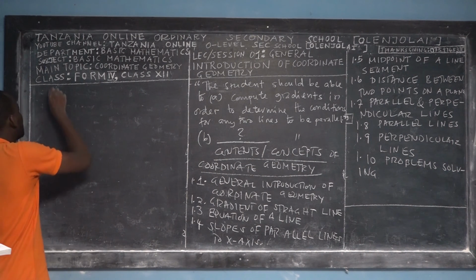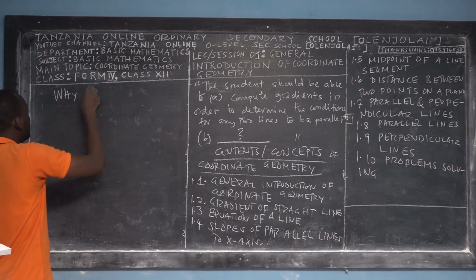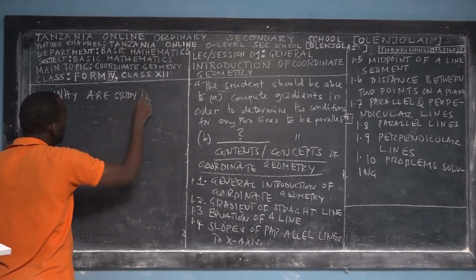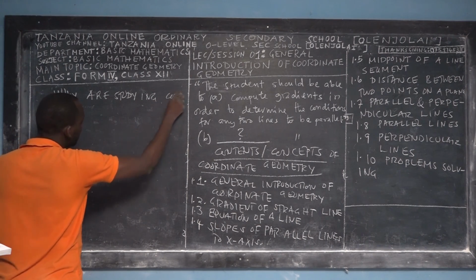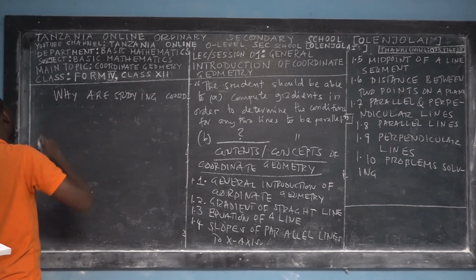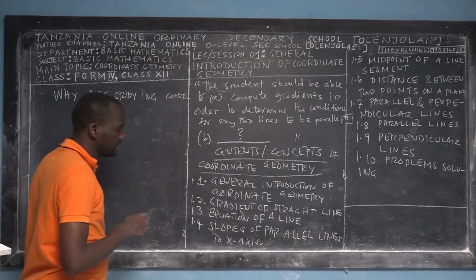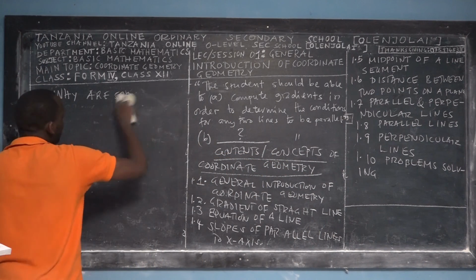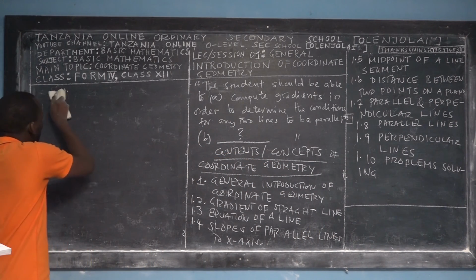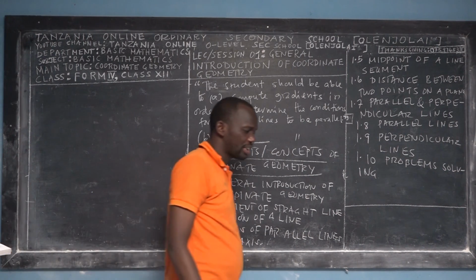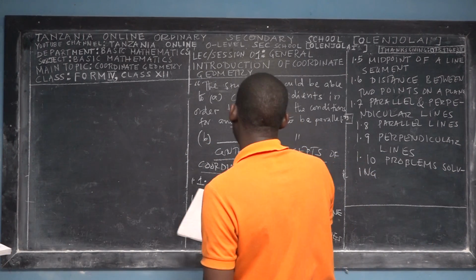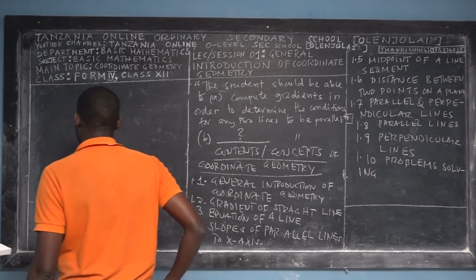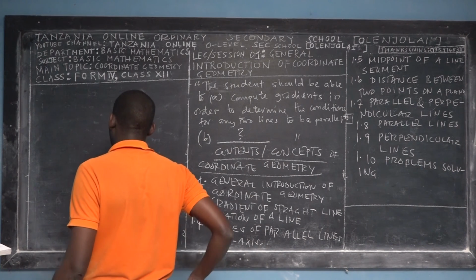But the best thing is that you should first know the meanings of geometry, the meaning of coordinate, and the meaning of the entire coordinate geometry. Then we should come to applications. Once we know the definitions, we can relate them to the applications that we have.